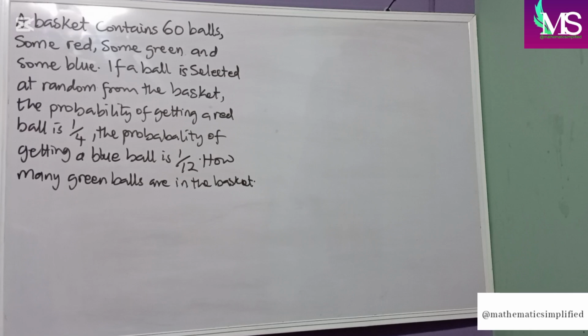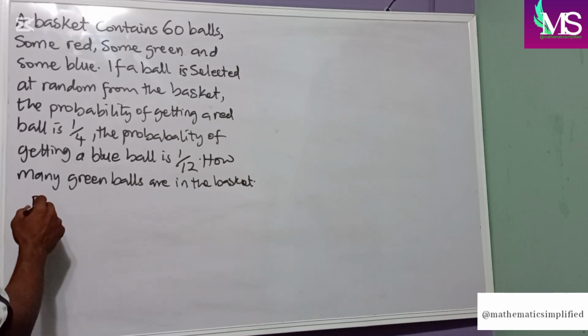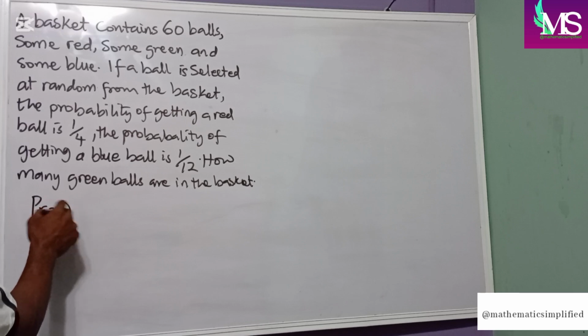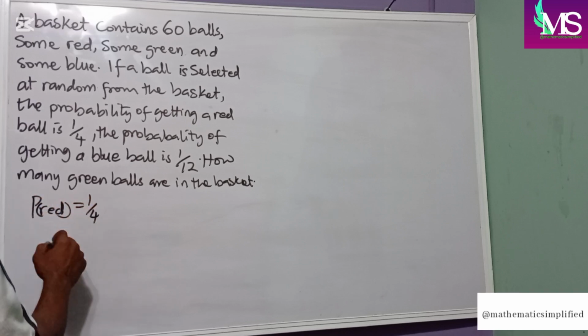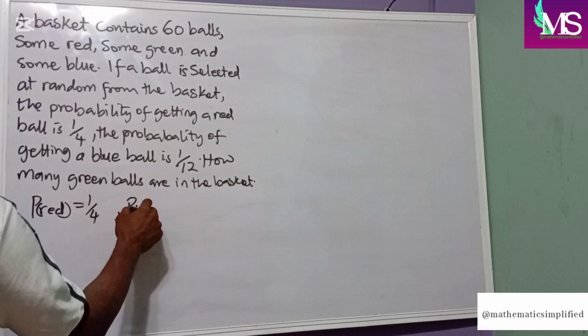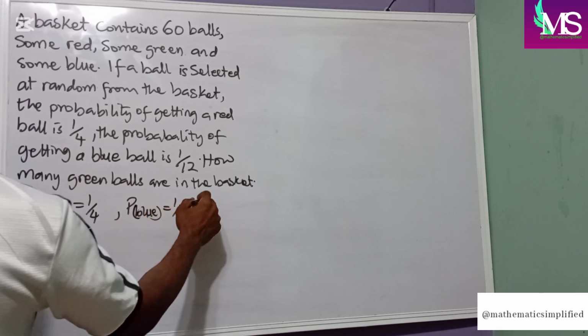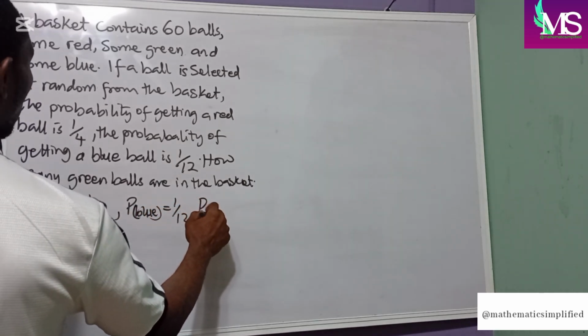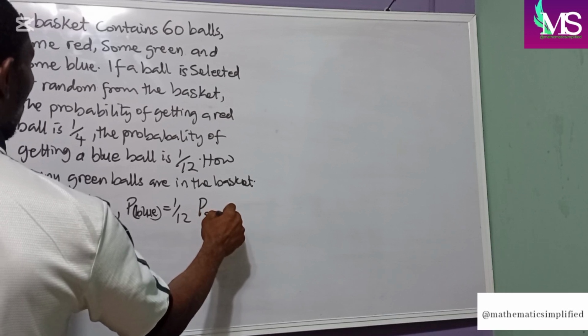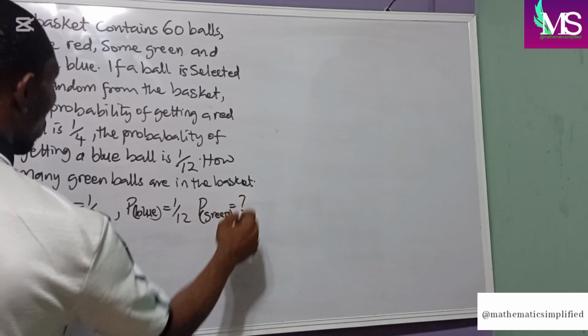probability equals possible outcome over total outcome. But in this case, we've been given the probability of a blue ball. Probability of red is 1 over 4. Probability of blue is 1 over 12. Then probability of green, we do not know.